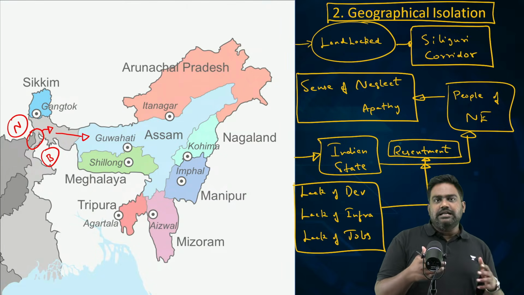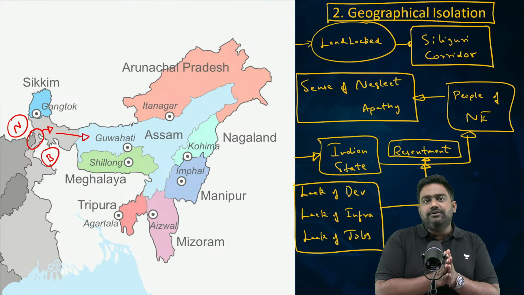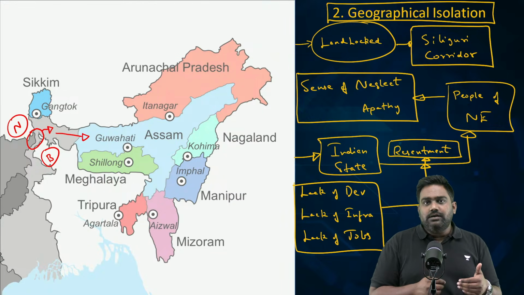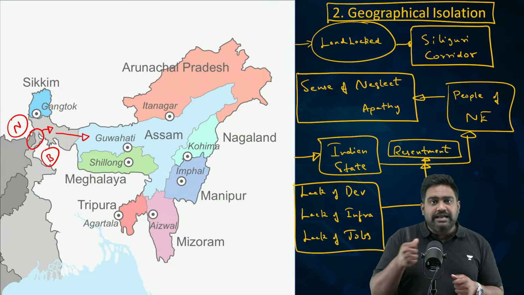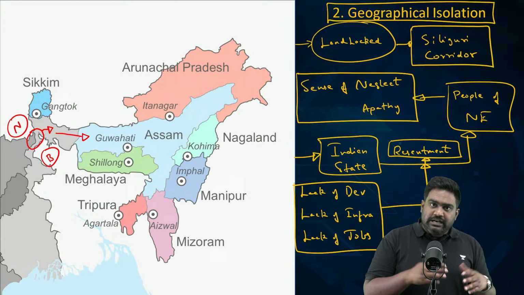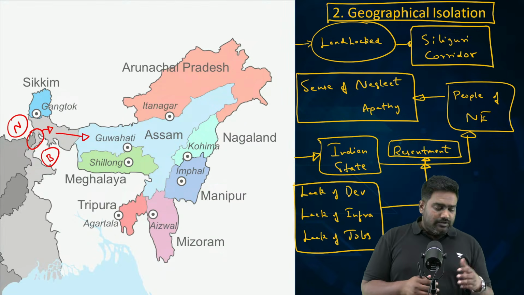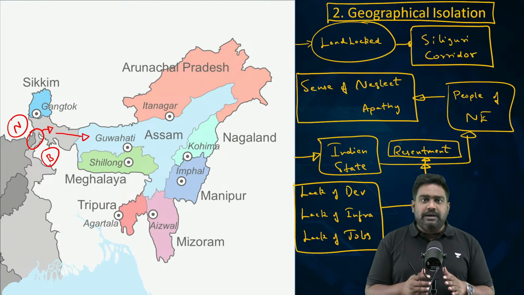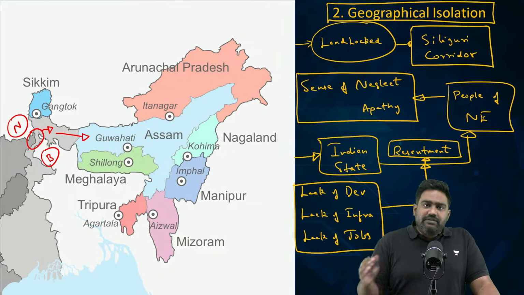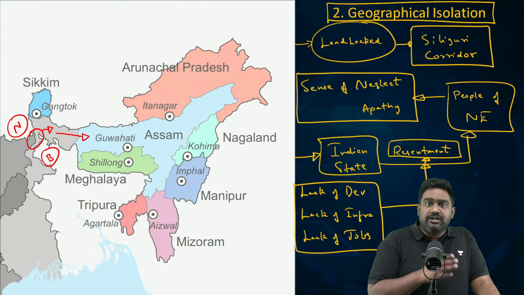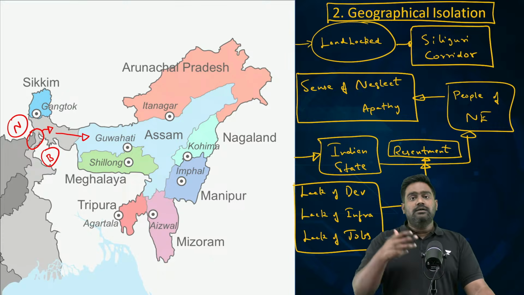During independence in 1947 and following India's independence, when the Indian Union was being created, some of the regions over here and the tribes and the groups, they felt that they were being forced to merge with the Indian Union. Though they were culturally distinct, historically disconnected from the rest of the country, and though they had appealed to the British to grant them independence, to maintain their autonomy, and to protect their land and rights, the eventual merger of the territory with the Indian Union was seen as a forceful merger, creating a perception of anger and resentment